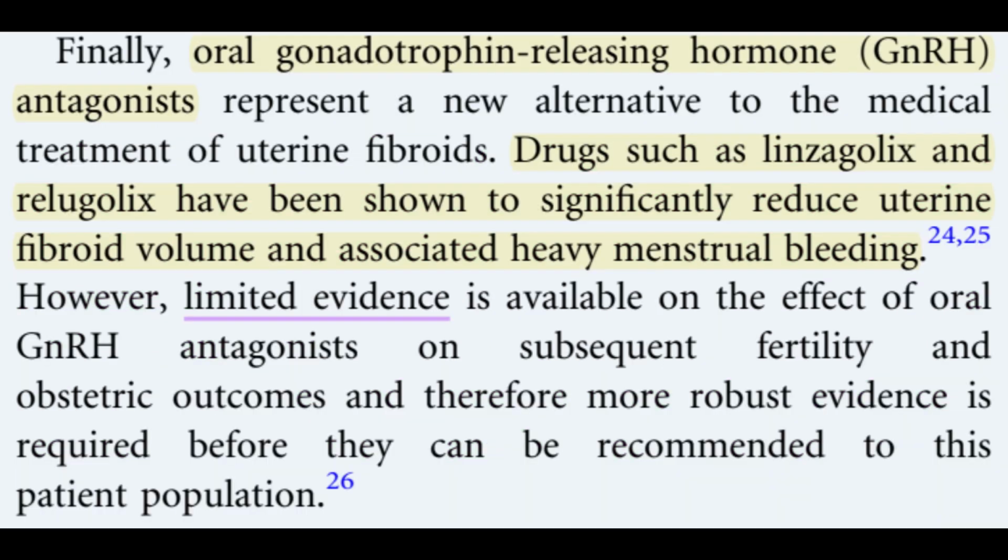Finally, oral gonadotrophin-releasing hormone, GnRH, antagonists represent a new alternative to the medical treatment of uterine fibroids. Drugs such as linzagolix and relugolix have been shown to significantly reduce uterine fibroid volume and associated heavy menstrual bleeding. However, limited evidence is available on the effect of oral GnRH antagonists on subsequent fertility and obstetric outcomes, and therefore more robust evidence is required before they can be recommended to this patient population.